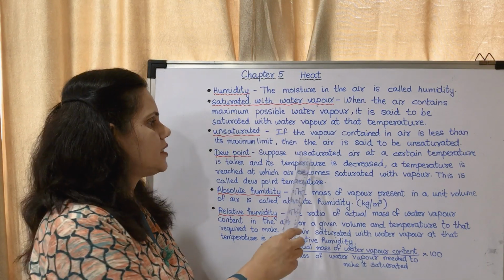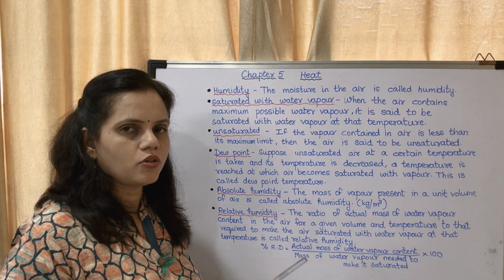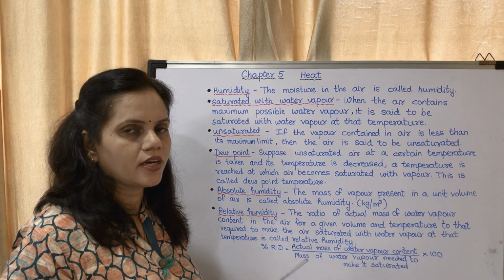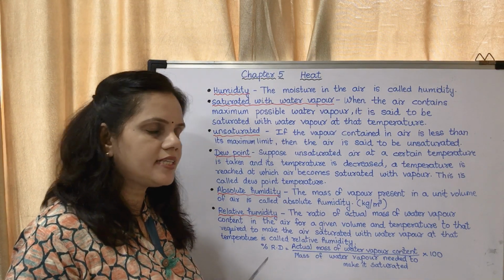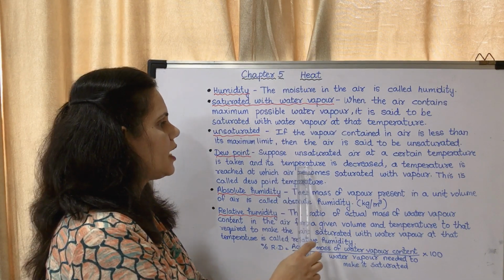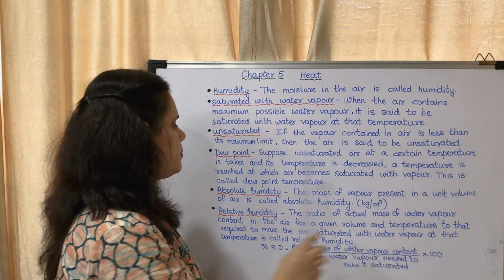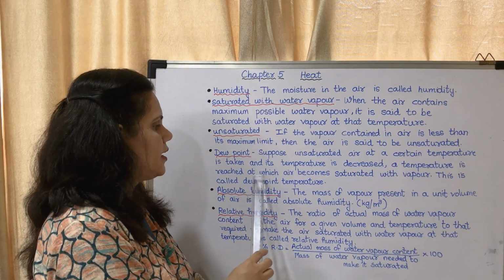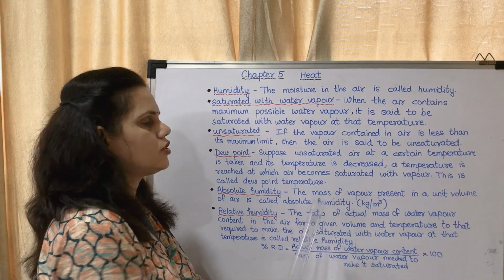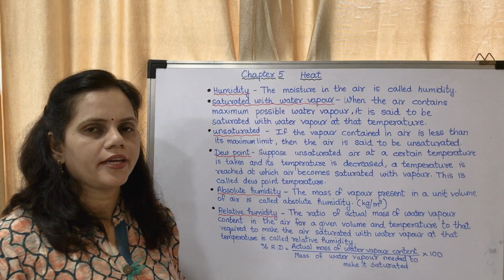It is already unsaturated, meaning it has less water vapor in the atmosphere, but if you go on decreasing the temperature, then what will happen? A temperature is reached at which air becomes saturated with water vapor. This is called the dew point temperature.